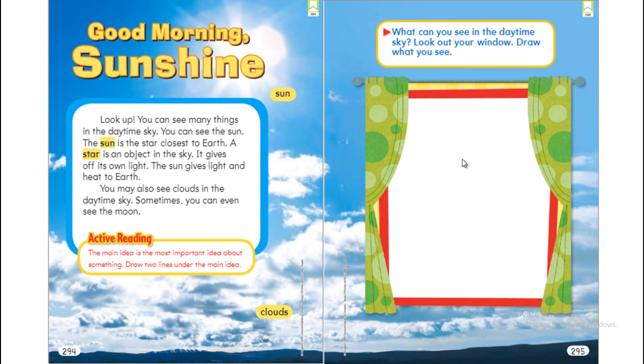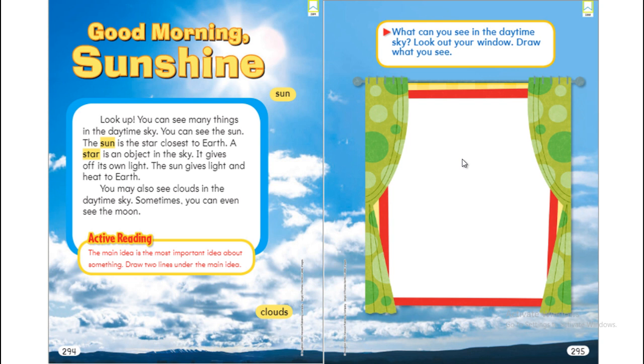Good morning, sunshine. Look up. You can see many things in the daytime sky. You can see the sun. And the sun is a star. The closest star to the earth. A star is an object in the sky. It gives its own light. The sun gives light and heat to earth. You may also see clouds in the daytime sky. Sometimes you can even see the moon.